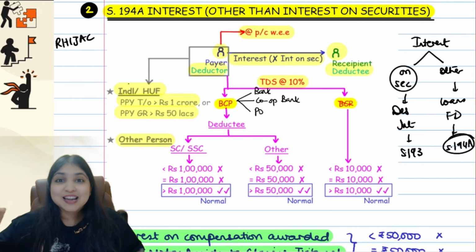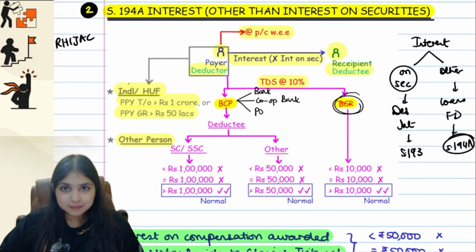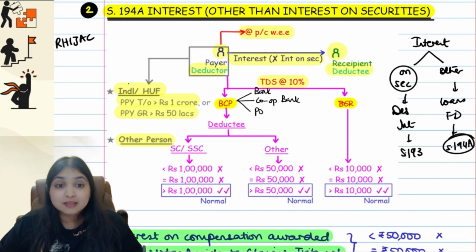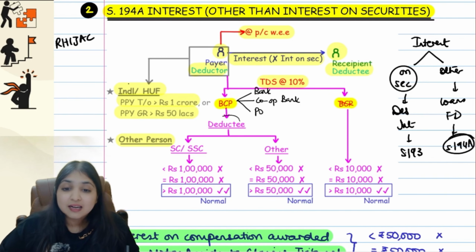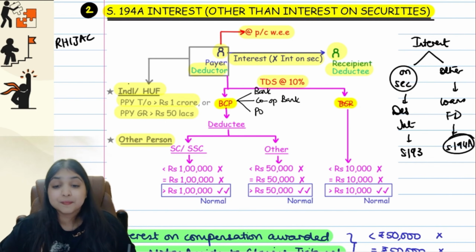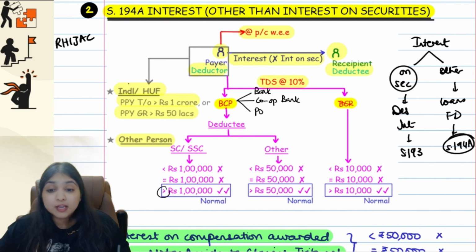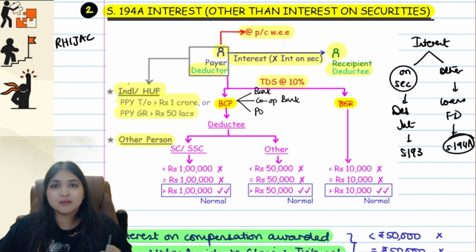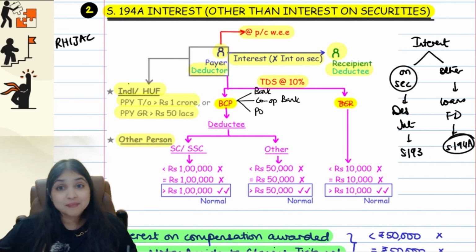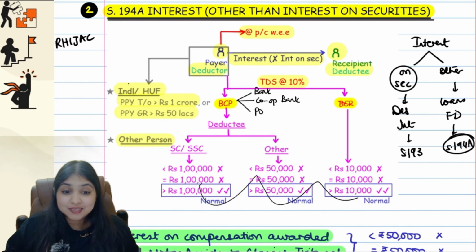So your starting point is who is a deductor: if the deductor is BCP or not BCP. If the deductor is BCP, then you will see who the deductee is. The deductee can be a senior citizen, super senior citizen, or may not be a senior citizen or super senior citizen. If the deductee happens to be a senior citizen or a super senior citizen, then if the interest is up to 1 lakh, no TDS. Only if it is more than 1 lakh will there be TDS. And guys, by the way, all these limits are new limits.